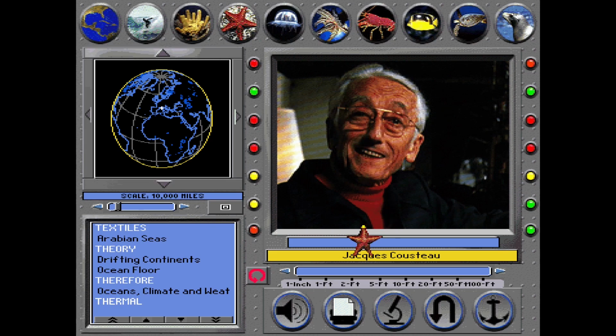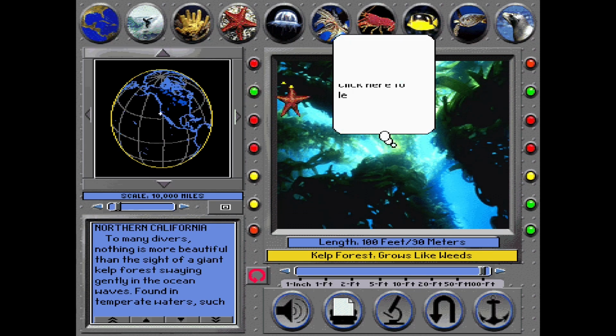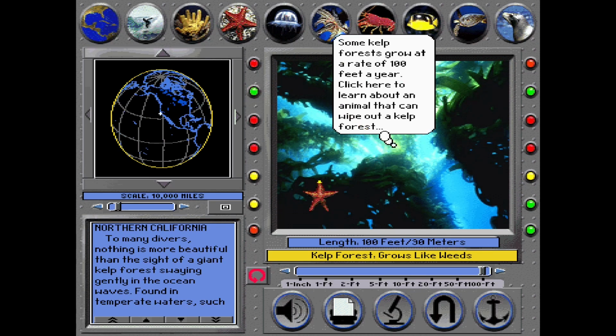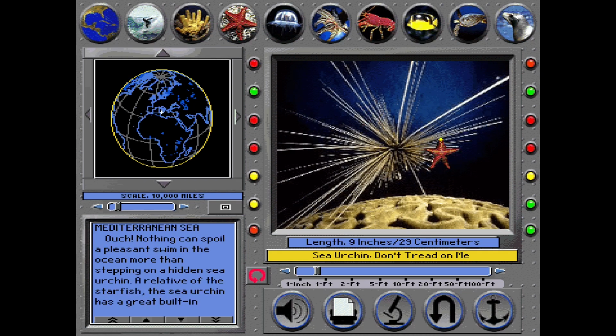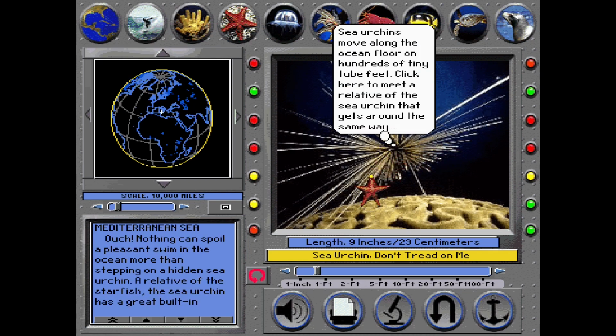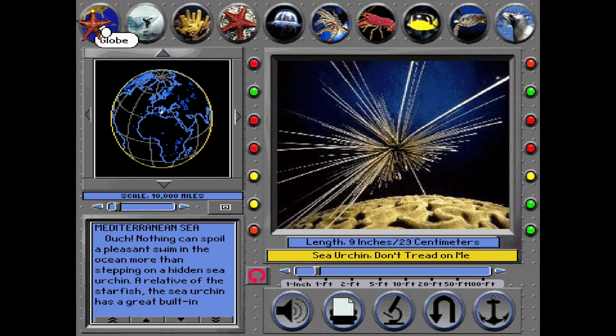So is this the actual game where you click on things and find out stuff? Some kelp forests grow at a rate of 100 feet a year. Click here to learn about an animal that can wipe out a kelp forest. Sea urchin. Oh. Sea urchins move along the ocean floor on hundreds of tiny tube feet. Click here to meet a relative of the sea urchin that gets around the same way. So it gradually sort of leads you through its world.